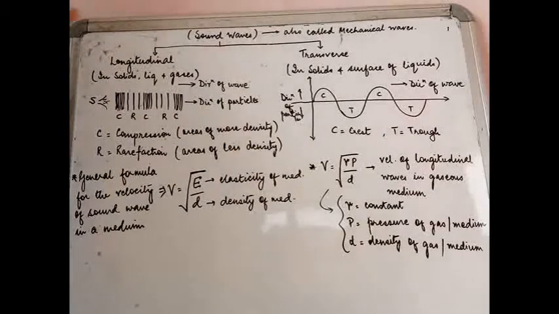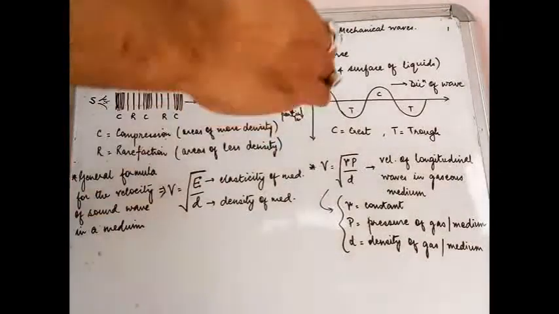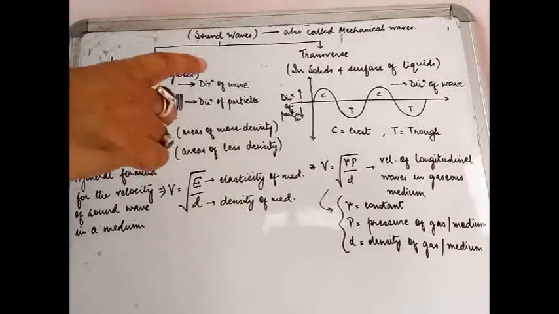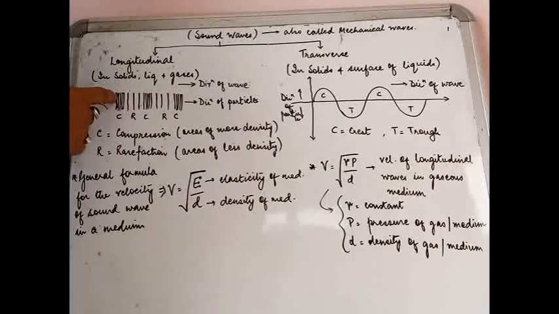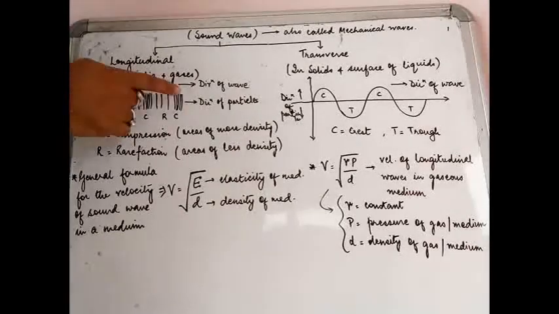Now what is the direction of the particle motion? Are the particles really traveling? No, the particles are not traveling. They are only sending the disturbance forward. How? They hit the subsequent particle and then they come back. So the particle which was over here will not travel here.